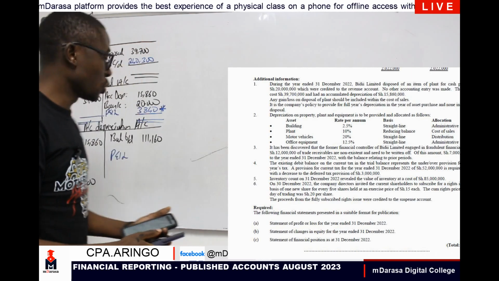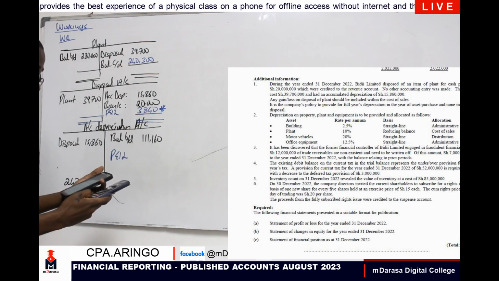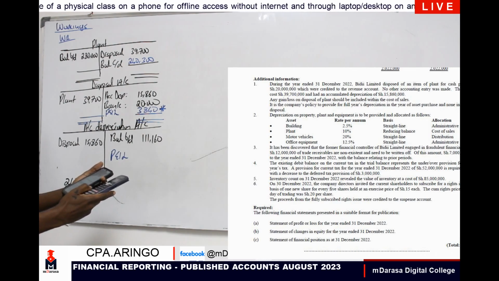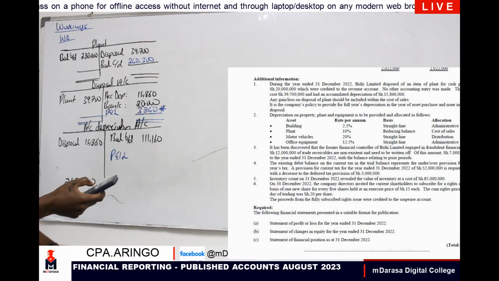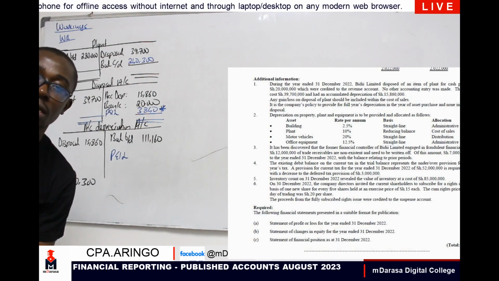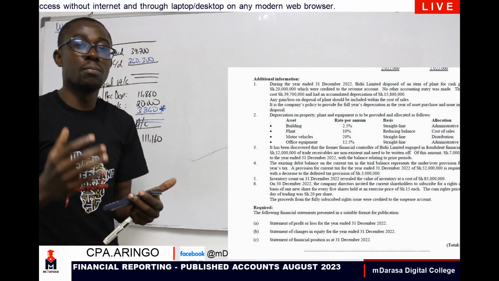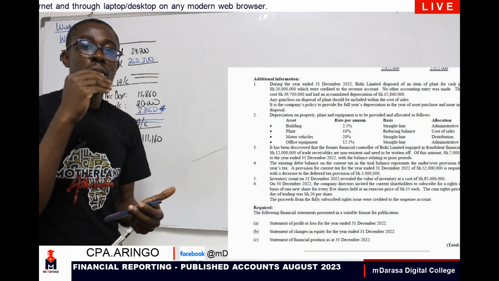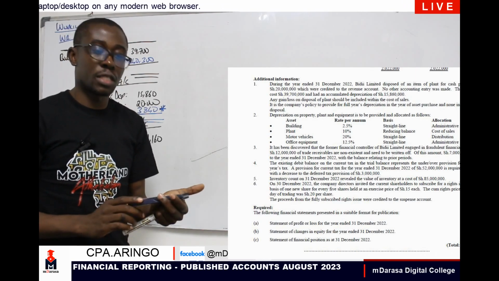So what are we going to do? We are going to take 240,300 minus the value we've gotten, 95,300, to give me 145,000. So 145,000 is the book value as at the beginning of the period. What is our depreciation? We are given the rate of 10%.